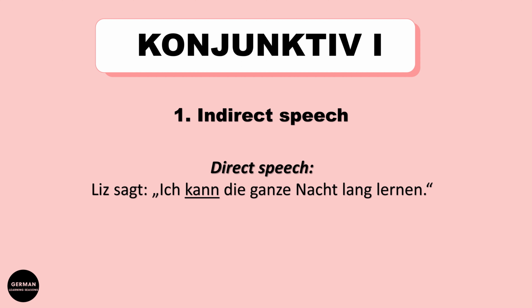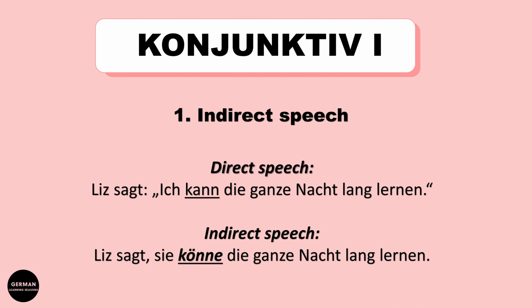Now we want to put this sentence into the Konjunktiv 1 form. In English we would say, Liz said she could learn all night long. In German, Liz sagt, sie könne die ganze Nacht lang lernen. So what changes here?